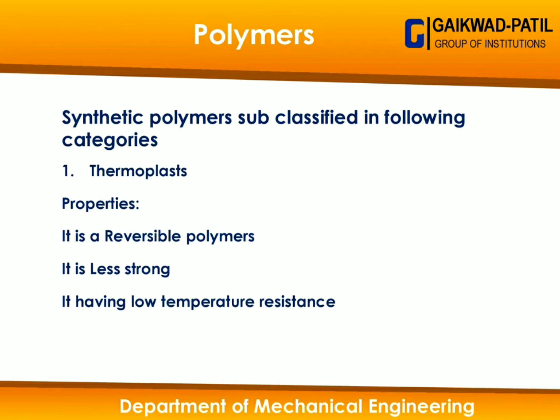Right? Then thermoplast is a recyclable polymer, and thermosetting polymer is a non-recyclable polymer. So thermoplast properties are as follows. First, it is a reversible polymer, that means it can be recycled. Then it is less strong, having a low temperature resistance. These are some main properties of thermoplast polymers. Now let's see the subclassification of thermoplast polymer.